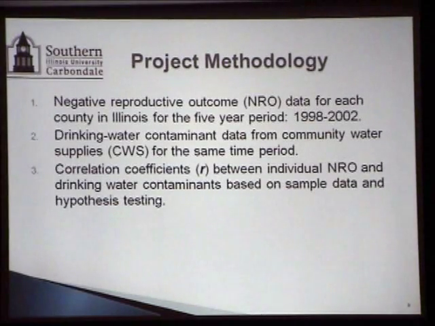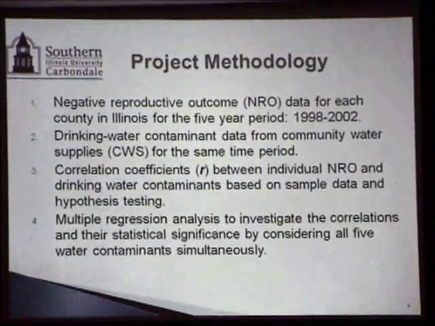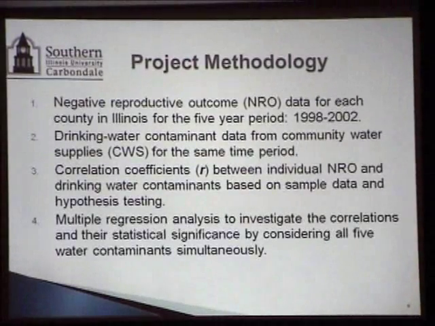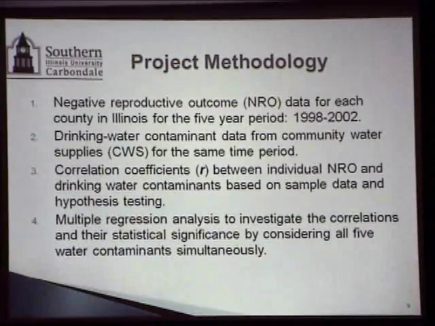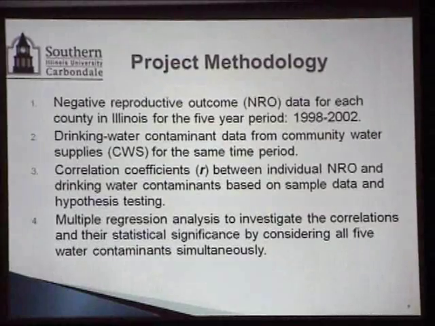We first did the correlation coefficient calculation to relate birth defects to a specific water contaminant on an individual basis, and did hypothesis testing to check their statistical significance. Because in real life all these occur at the same time, factor interaction needs to be looked into.